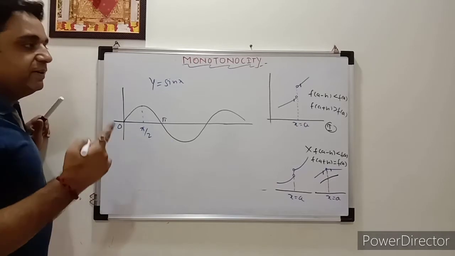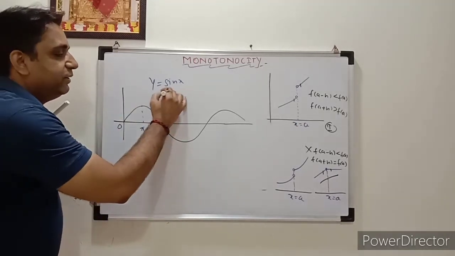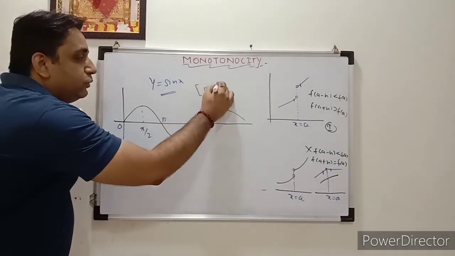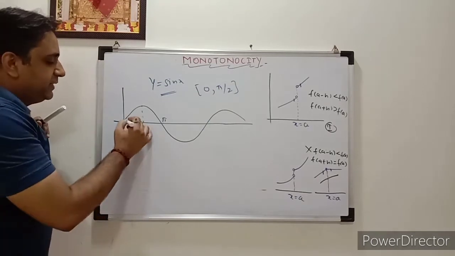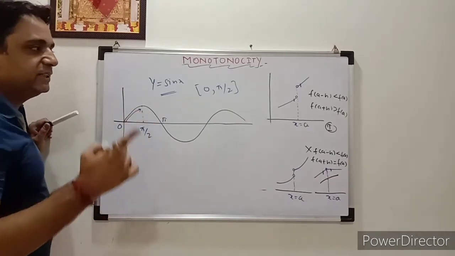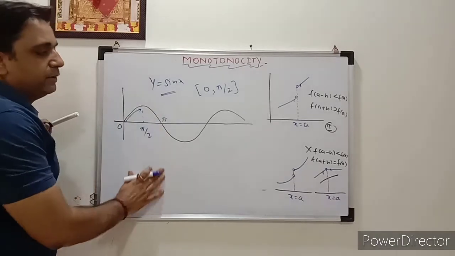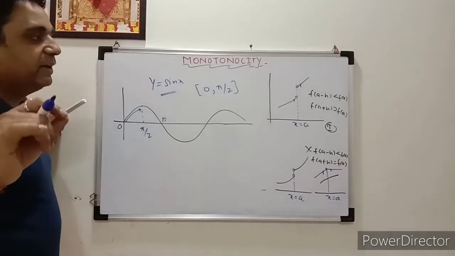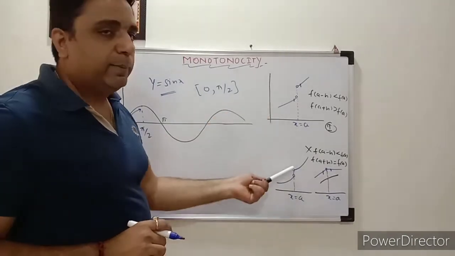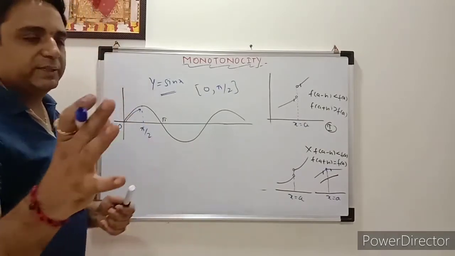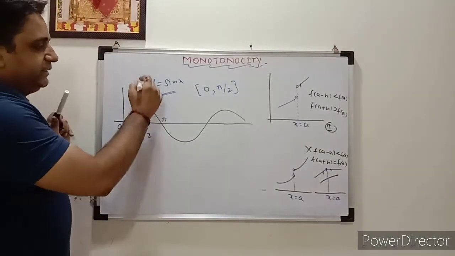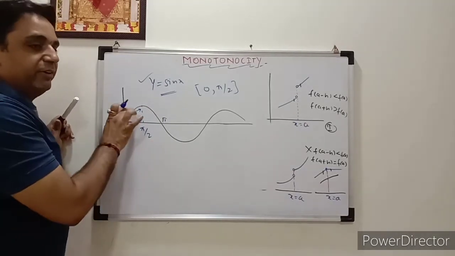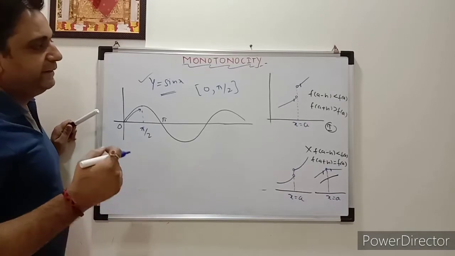But once anyone is talking about what is the nature of this function, or to check the monotonicity of this function between 0 to pi by 2, correct? You can see that from 0 to pi by 2 the function is increasing, and this type of thing is called the monotonicity of the given function for a given interval. It is at a point, correct? So how we are checking, you can see that. The function overall is neither increasing nor decreasing, but when you talk about some particular interval, you can find that it is either increasing or decreasing, correct?